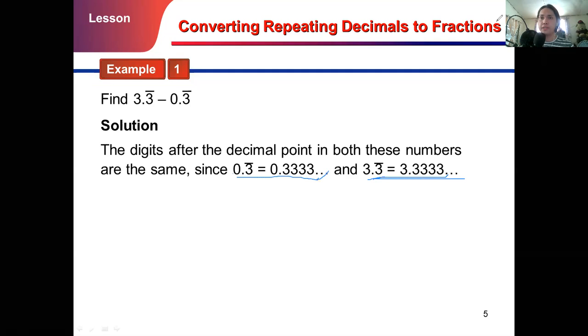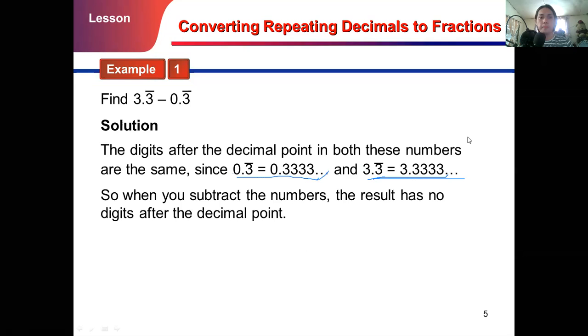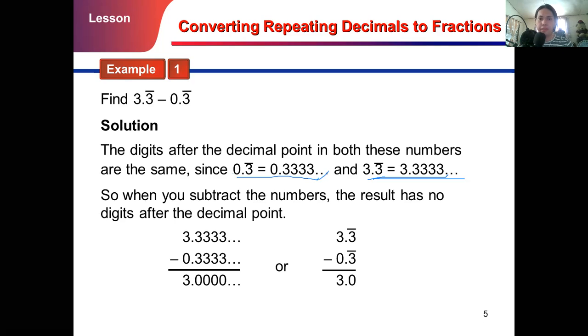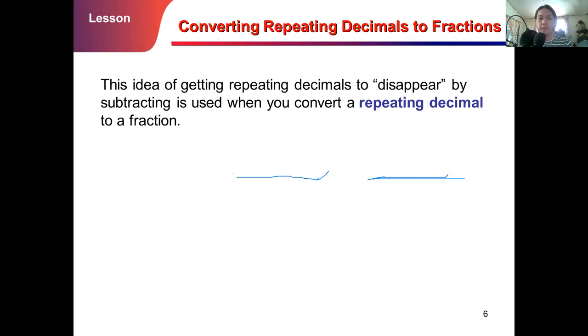When you subtract the numbers, the result has no digits after the decimal point, correct? Just like what we did a while ago, 3.3333 minus 0.333, the decimal will be eliminated. So the result will be 3.000, or 3. So 3.3 bar minus 0.3 bar is equal to 3.